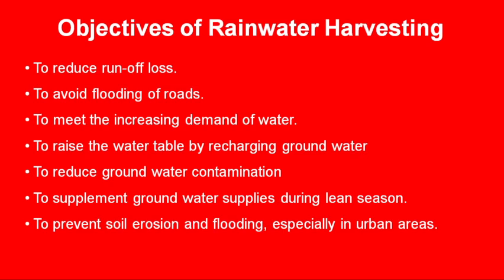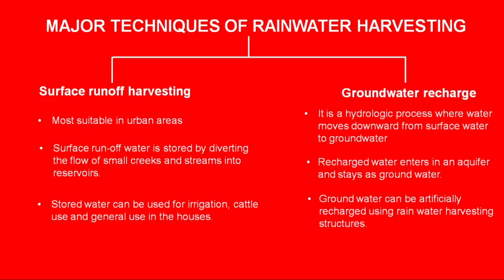Another objective could be to supplement groundwater supplies during the lean season, especially during the summer season. And the next objective could be to prevent soil erosion and flooding, especially in the urban areas. So now we'll talk about some major techniques of rainwater harvesting. The rainwater harvesting techniques can be categorized as surface runoff harvesting as well as groundwater recharge.